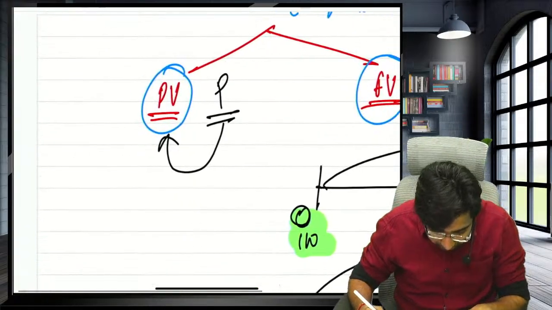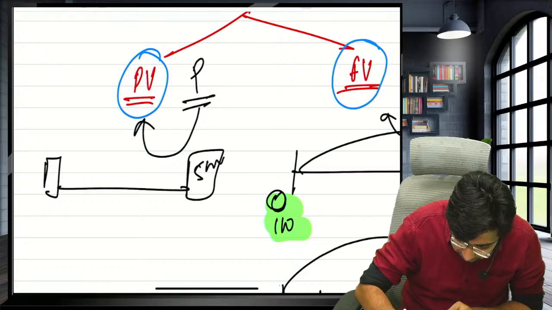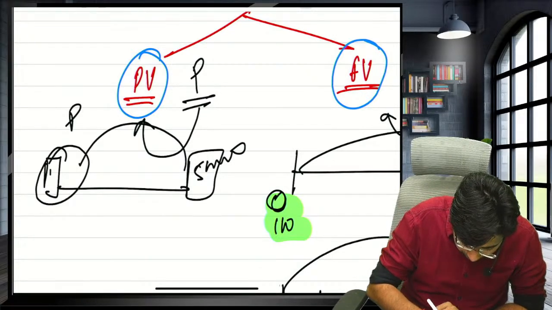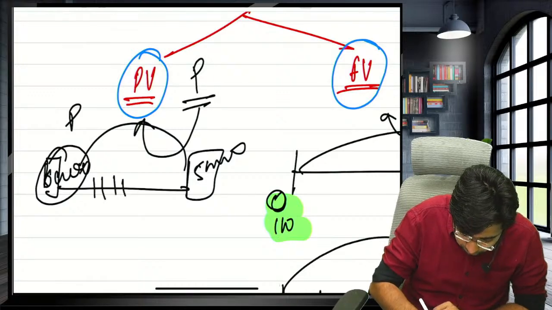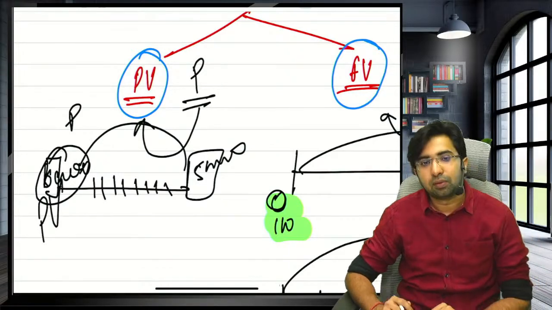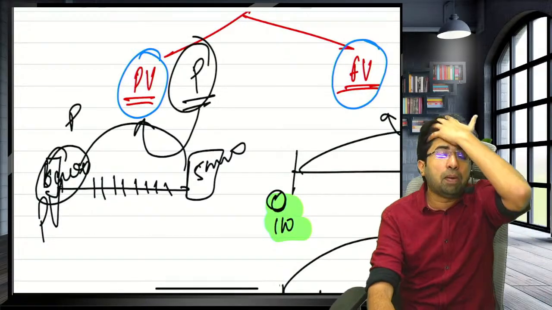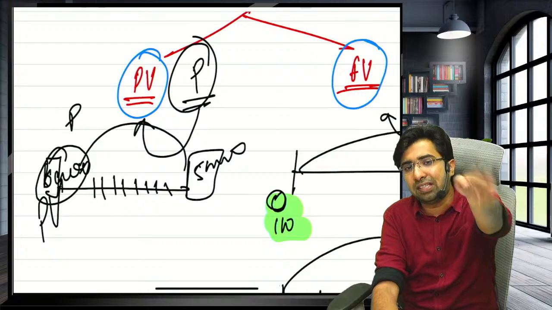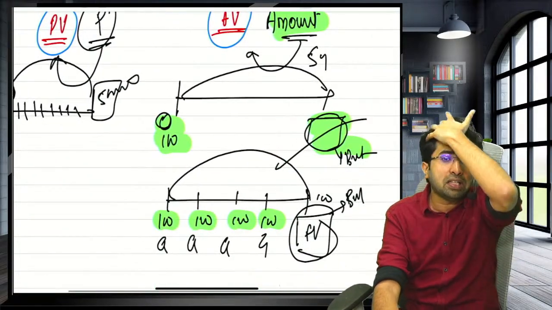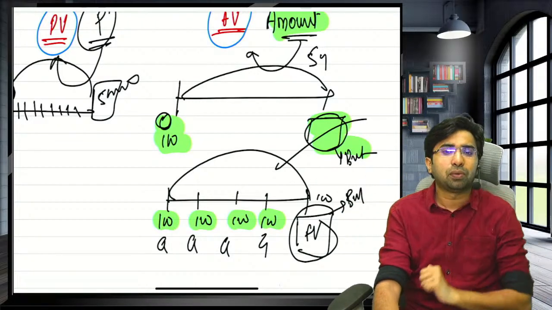And same, guys, if I say how much should I deposit to pay a loan of 5 lakh rupees, I am asking the principal. But if I say I have taken 6 lakh rupees today and want to make the payment, how much should I deposit at the end of every year? I am asking the present value. So guys, if they are demanding the principal, but you find that you are not making a single payment but multiple payments, it is present value. If the question is demanding the amount, but you are not making a single payment but multiple payments, they are asking the future value.